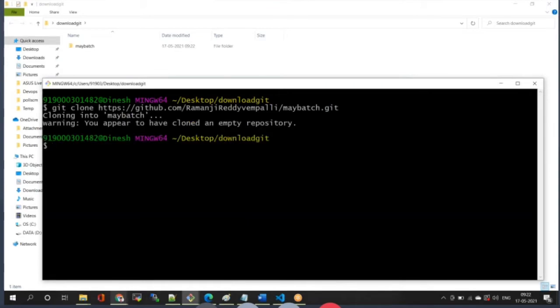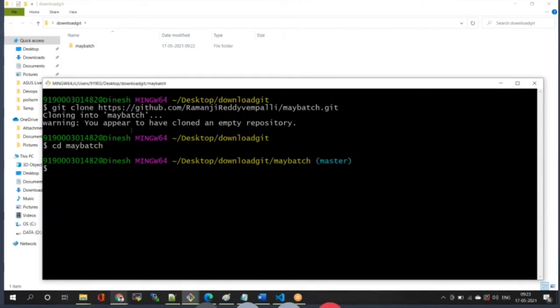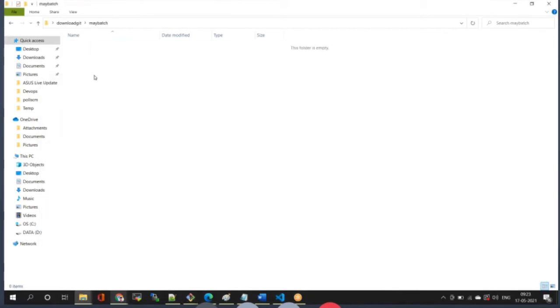Now you see one repo is created, and the repo name is May batch. Now cd May batch and Enter. Going inside, it looks like an empty folder, right?